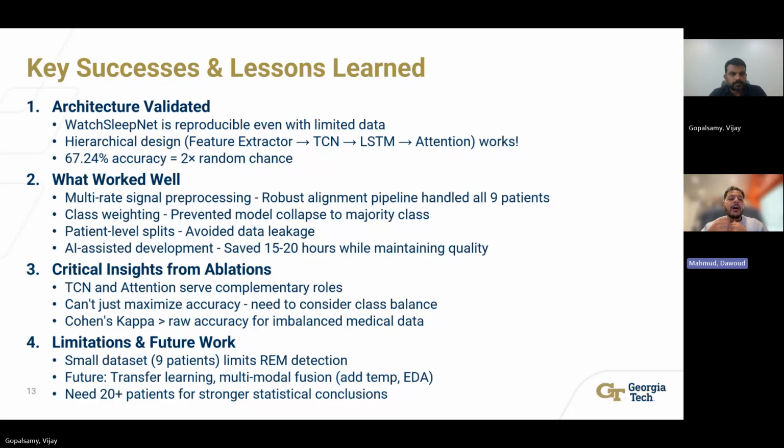Our limitations were, as we mentioned, 9 patients impacted REM performance. The gap from 60% to 10% F1 shows the rare classes needed scale. But for future work, we would do some transfer learning, multimodal fusion with temperature and EDA, and larger studies. But in conclusion, WatchSleepNet is sound, reproducible, and shows promise for accessible clinical sleep monitoring.